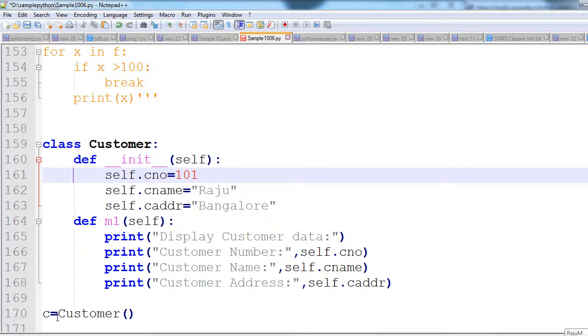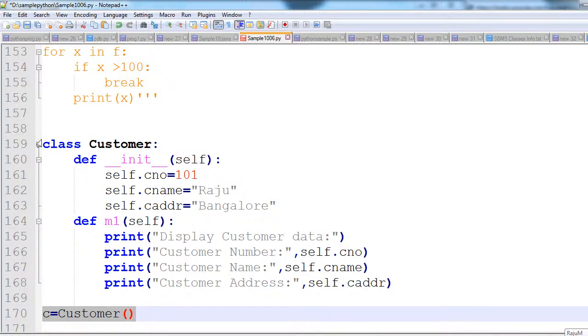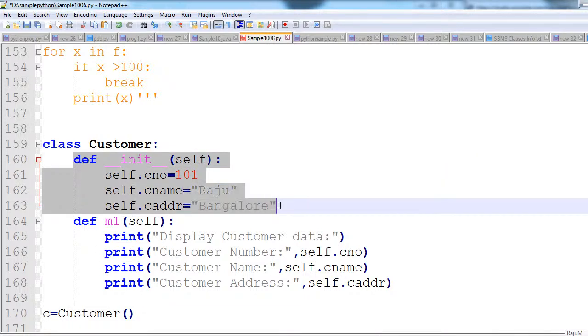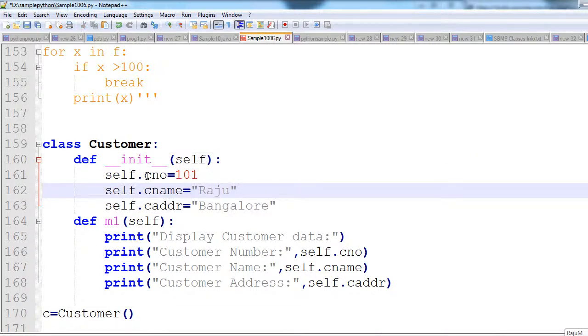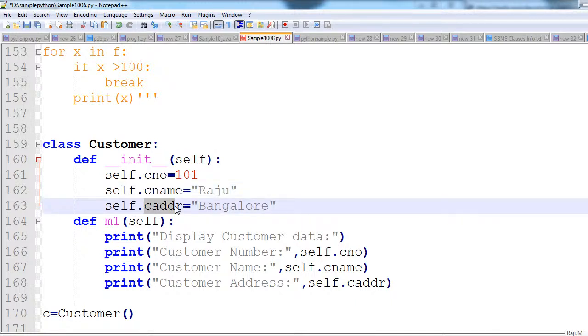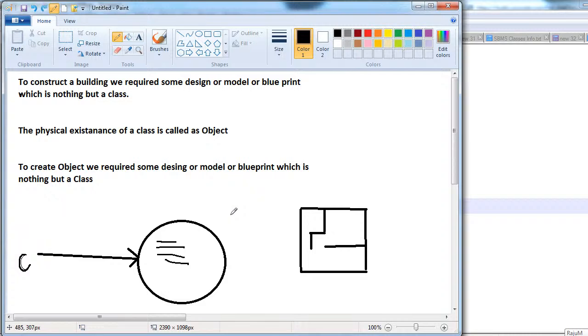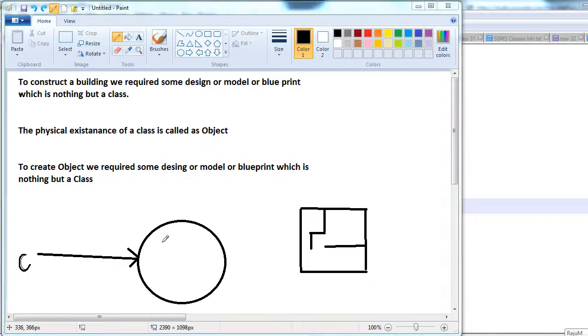Whenever we create the object, the constructor is automatically executed and all instance variables are added to the object. See here what is happening: the object got created like this, and internally the instance variables we have inside the class are added to this object.